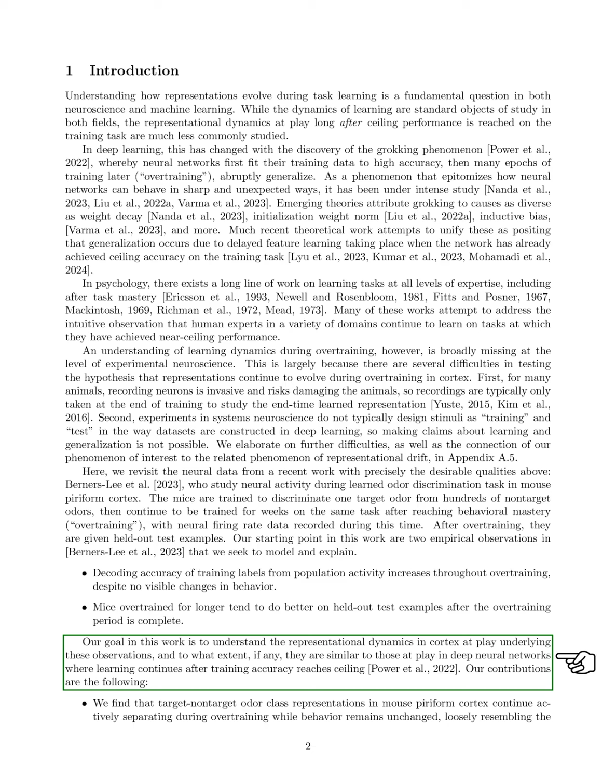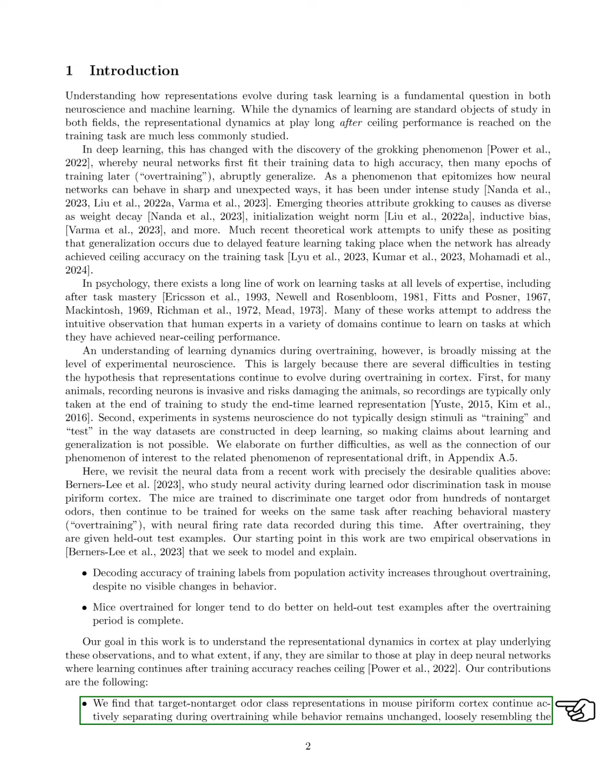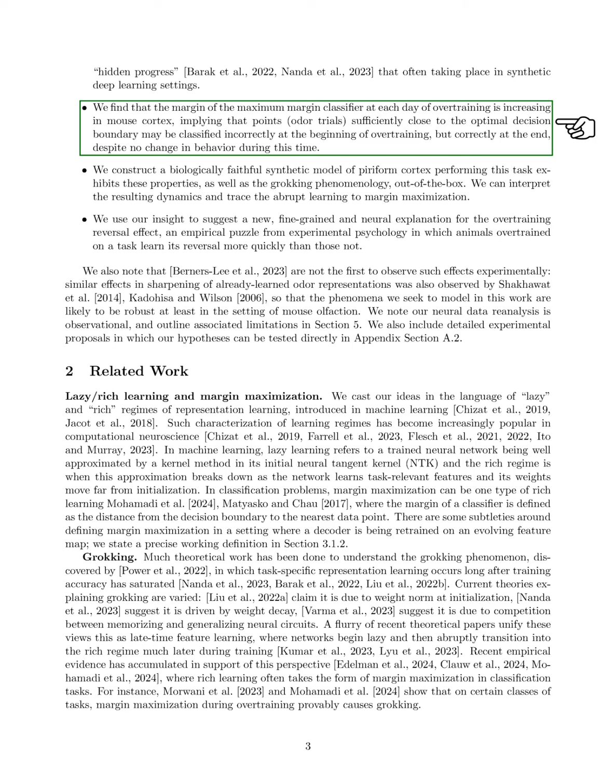Our aim is to understand the representational dynamics in the cortex that underlie these observations and to see how they compare to those in deep neural networks, where learning continues after reaching peak accuracy. We find that the representations of target and non-target odors in the mouse cortex continue to differentiate during overtraining, resembling the hidden progress seen in deep learning. We also observe that the margin of the maximum margin classifier increases during overtraining, indicating that some odor trials that were misclassified at the start may be correctly classified later, despite unchanged behavior.